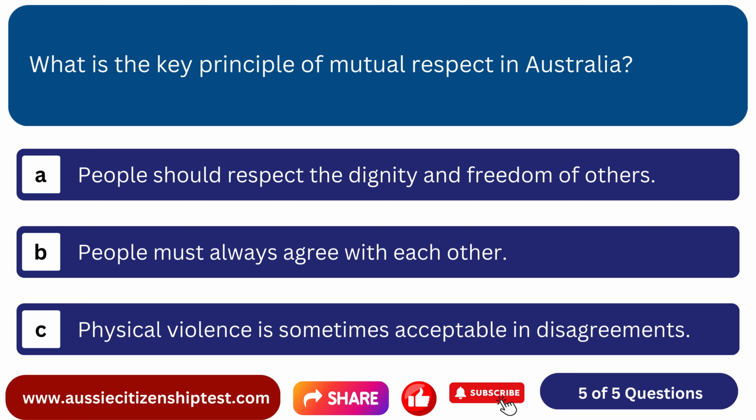What is the key principle of mutual respect in Australia? Option A. People should respect the dignity and freedom of others. Option B. People must always agree with each other. Option C. Physical violence is sometimes acceptable in disagreements.